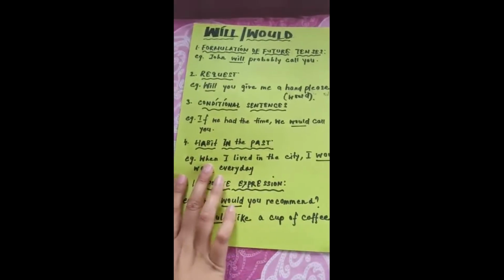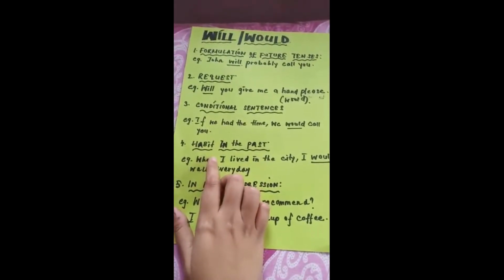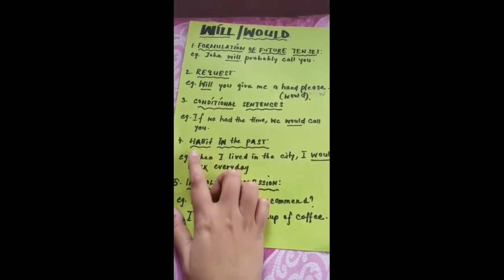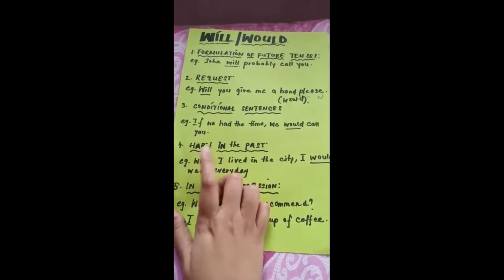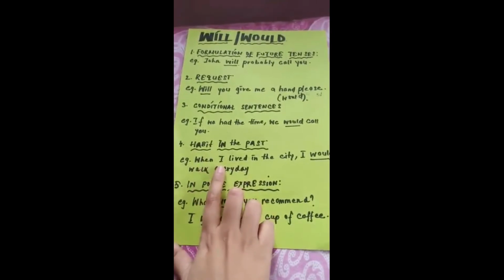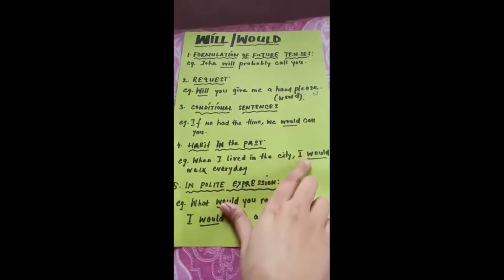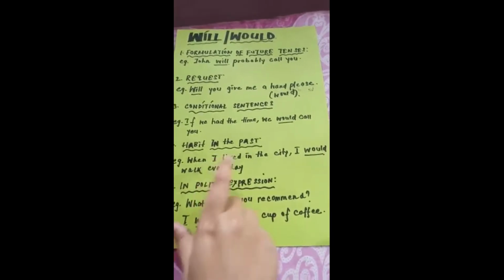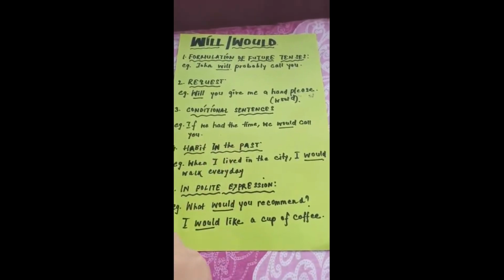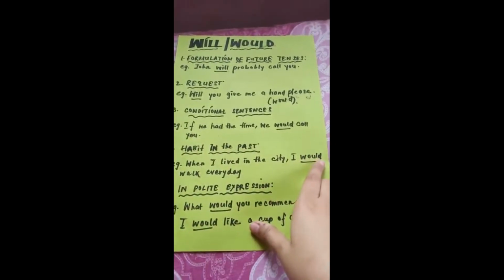Now next function, or the fourth function of will or would, it refers to habit which we had or you had in the past. See the example here: when I lived in the city I would walk every day. It means one of your habits which you had in the past. We also use used to.